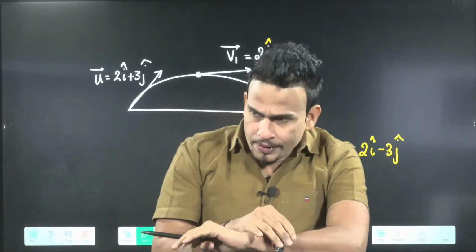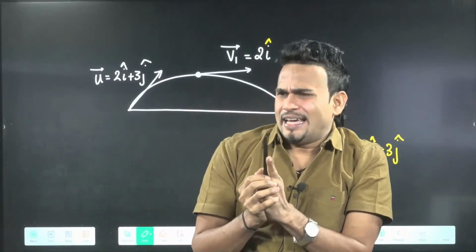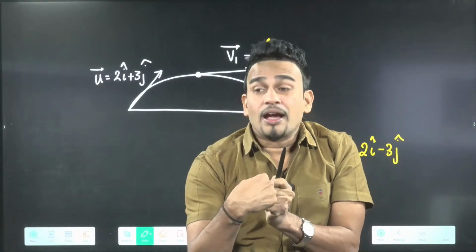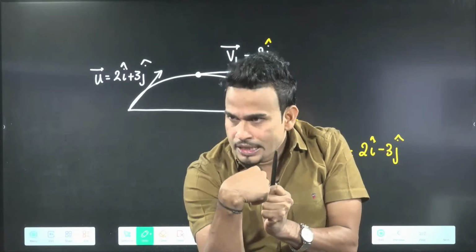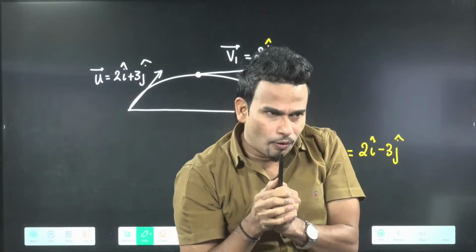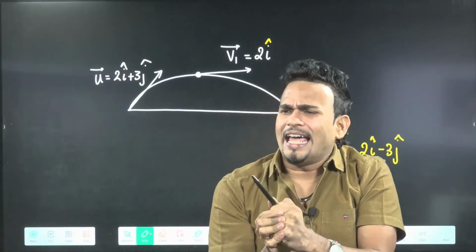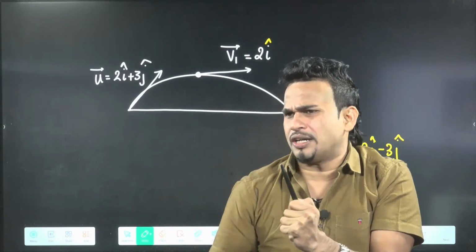Assume one gun is there. The gun will fire a bullet, and the bullet will fall on the ground. Now assume if I start rotating the gun like this, can you tell me the bullets falling on the ground will form which structure?